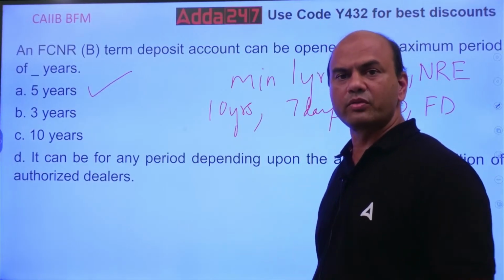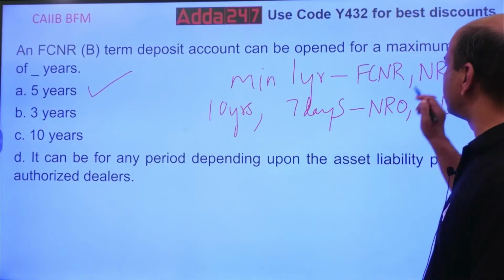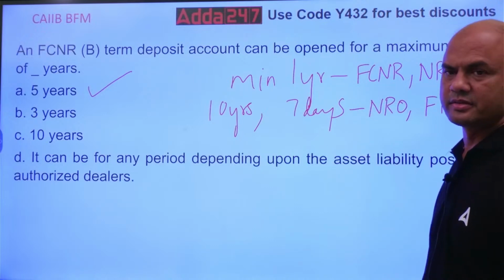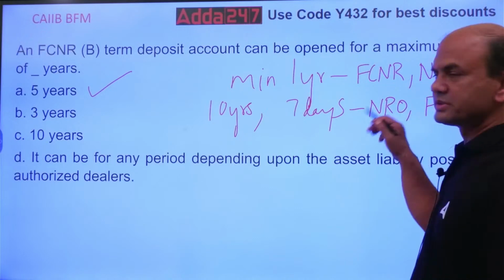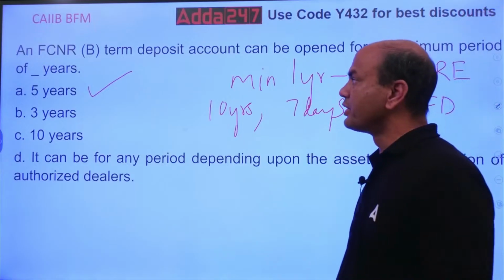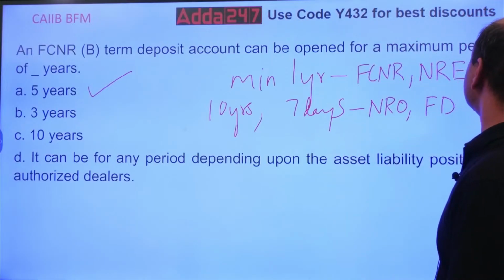You can't fund the account from local funds over here. Only the difference is NRE is in rupees, FCNR is in other currencies. NRO can be funded using your local currency also. So that's why this tenor difference. Got it everyone? Move on. Next.